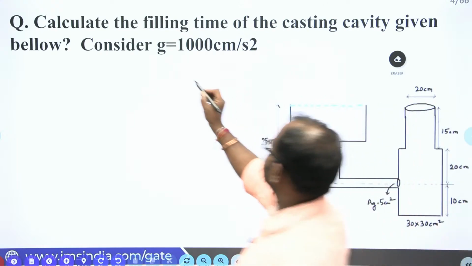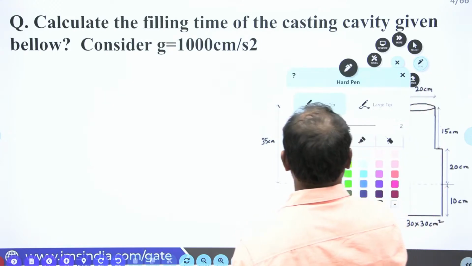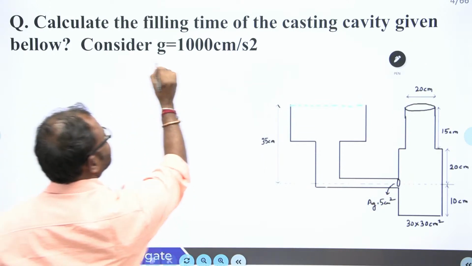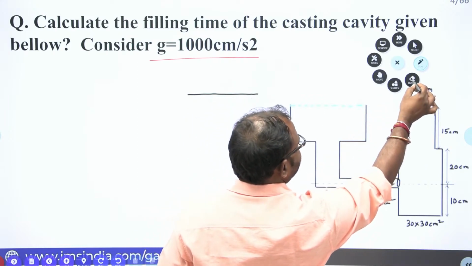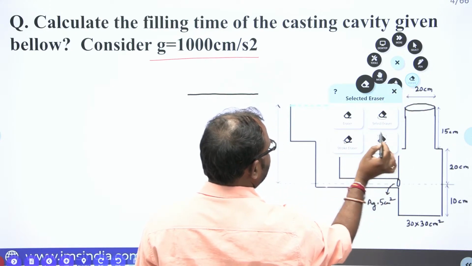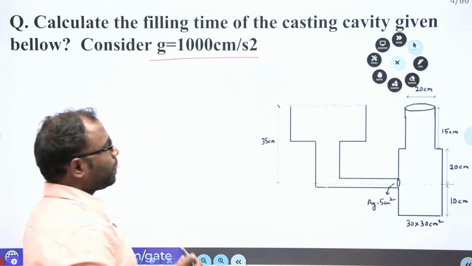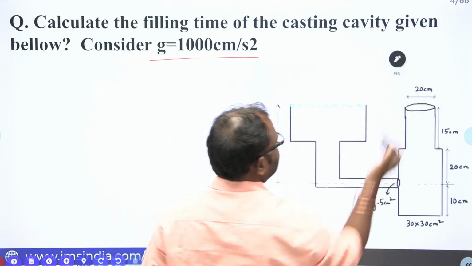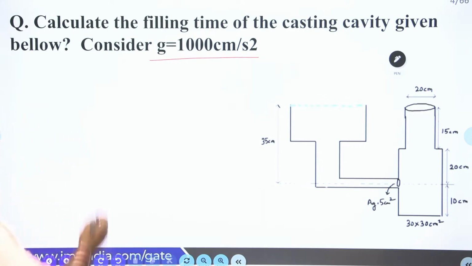Consider g is 1000. One minute guys. Now let us go and see this casting cavity.